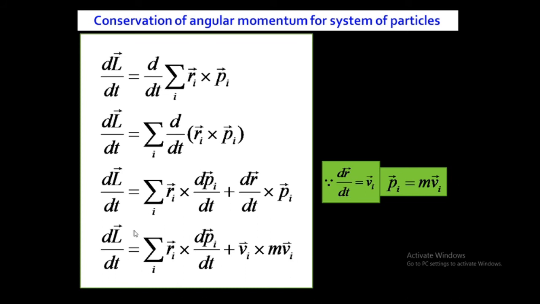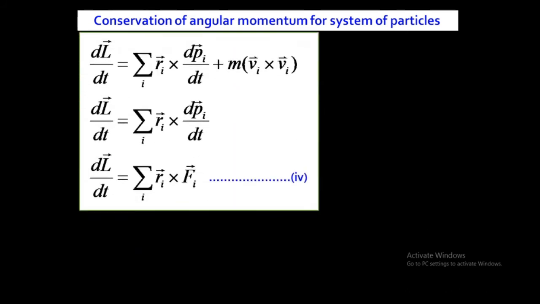But m is constant, so I can take m outside. So we will get v_i cross v_i. This v_i is the same vector in both terms. The cross product of the same vectors, which are parallel, along the same line, is 0. The cross product of parallel vectors is 0. So v_i cross v_i is 0.